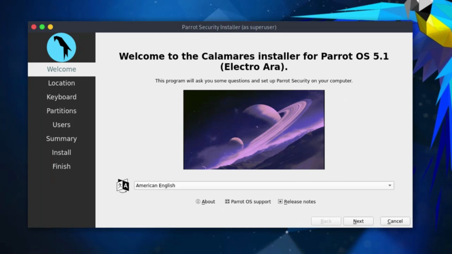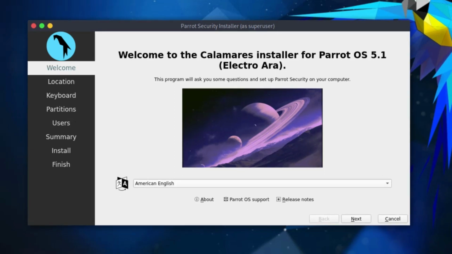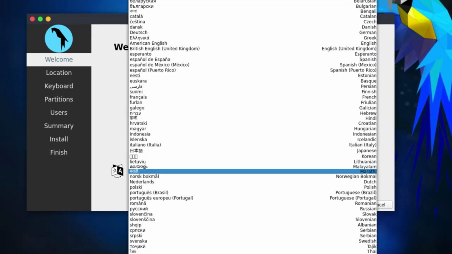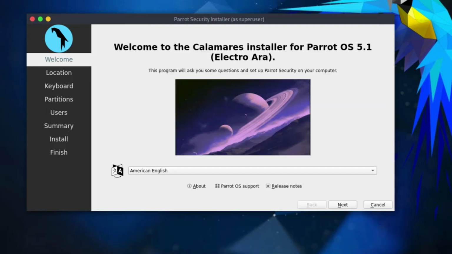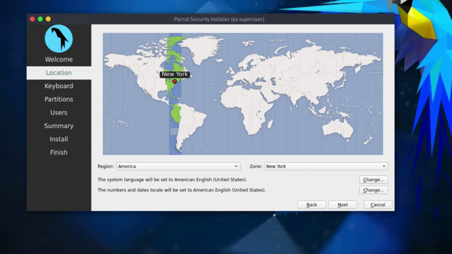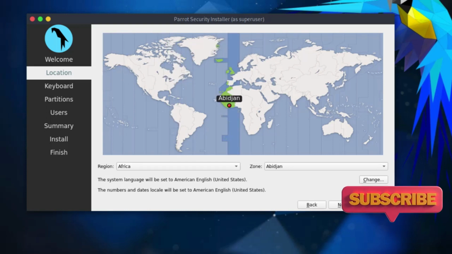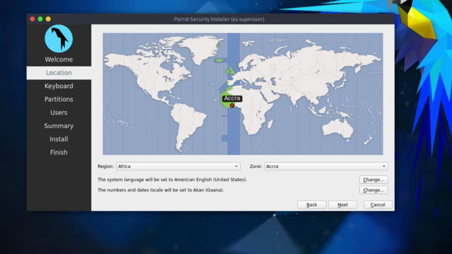My English is American English, so I'll maintain that. If I speak any other language, I can select any of them from this list. Next. Here I'm in Africa, Ghana precisely, so I'm going to select Accra, that's my capital town.